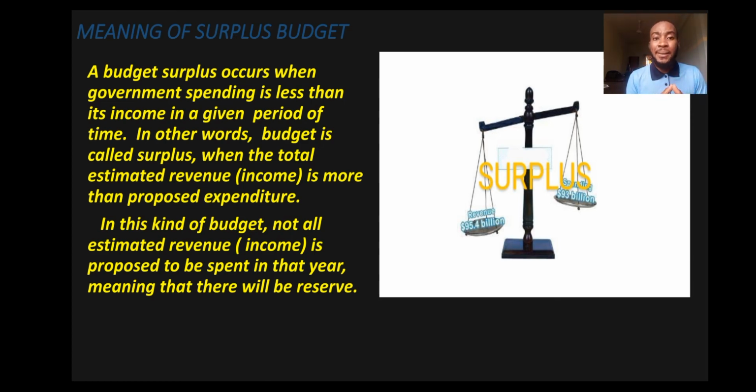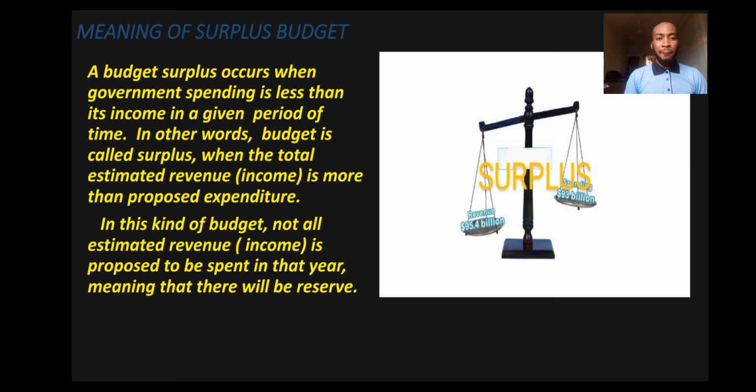In this particular case, you can see that the revenue is more than the expenditure. So the estimated income is more than the proposed expenditure. So you have what we call budget surplus. Budget surplus comes when the revenue estimated for the year is more than the proposed expenditure for the same year.